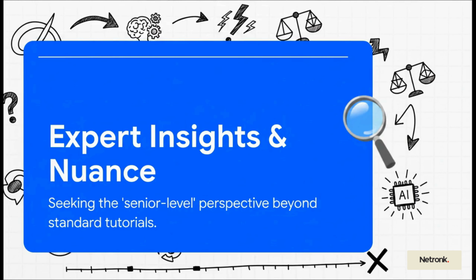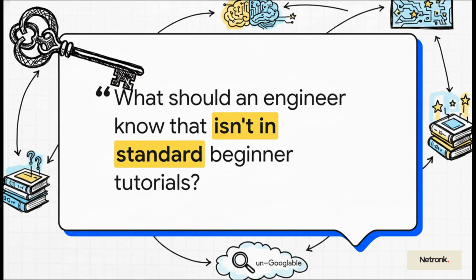This section is what really elevates the content from just a simple tutorial to a genuine masterclass. It's asking for the nuance, right? The current debates, the trade-offs, the kind of perspective that you normally only get from a 10-year veteran in the field. This question right here, this is the golden key. It unlocks the highest value information because it's explicitly asking for that ungoogleable wisdom. The insights that separate a senior-level understanding from what you'd find in any standard tutorial online.